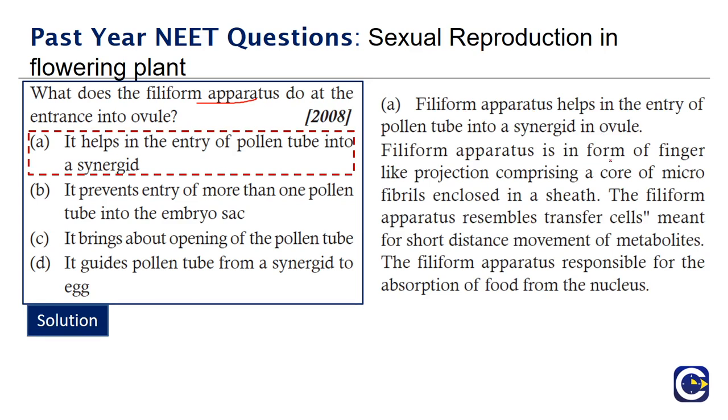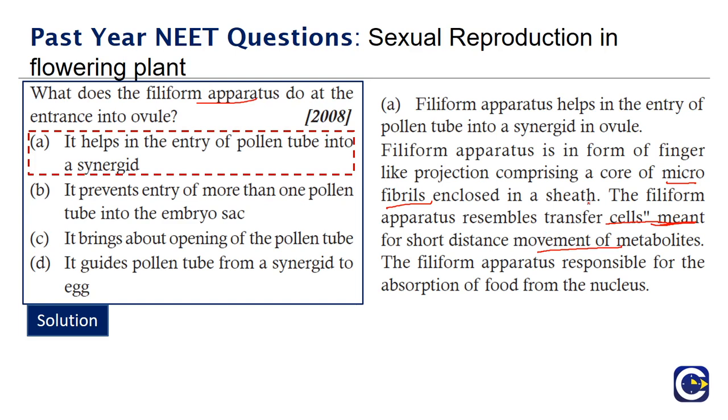Filiform apparatus is in the form of finger-like projections comprising a core of microfibrils. These microfibrils help the movement of the pollen tube into the ovule. The filiform apparatus resembles transfer cells meant for short distance movement of metabolites. It is responsible for absorption of food from the nucellus. So this is also being compared to a local small cell that helps in movement of metabolites.